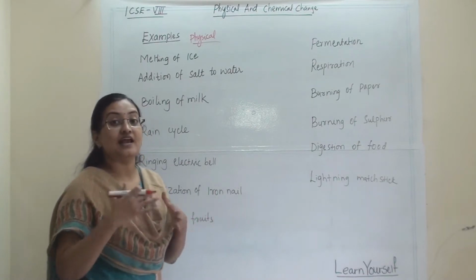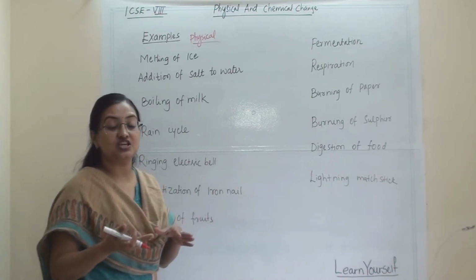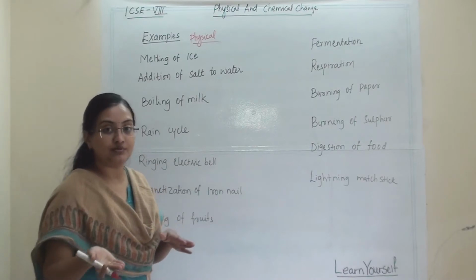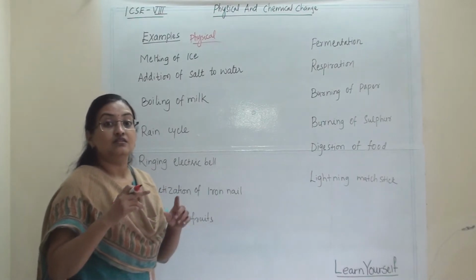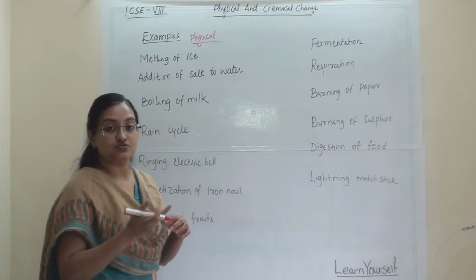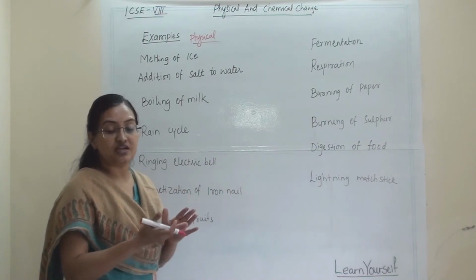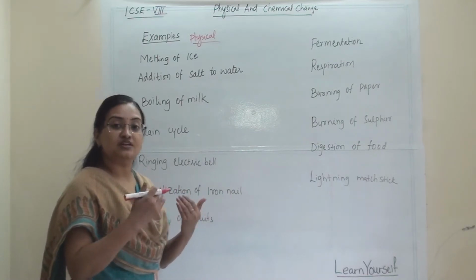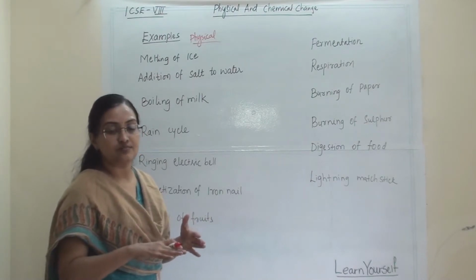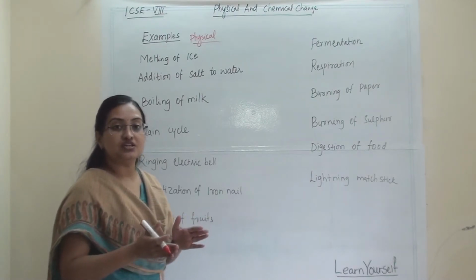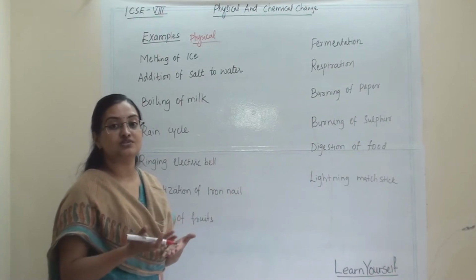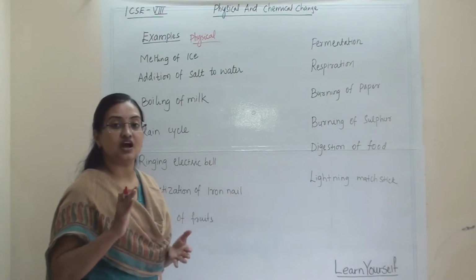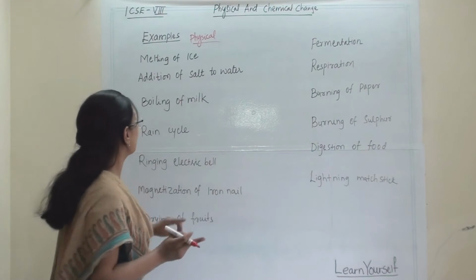There won't be any energy change, or if there is, it will be temporary. The result after the change should be easily reversible, and the composition and the property of a substance should not change after a physical change.